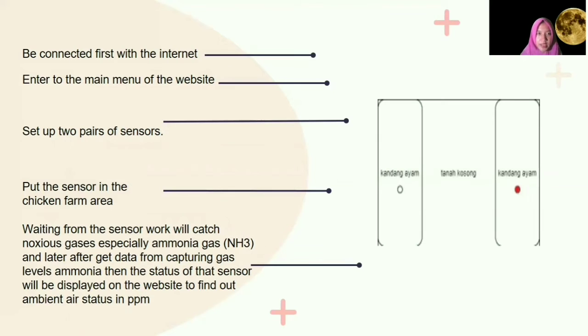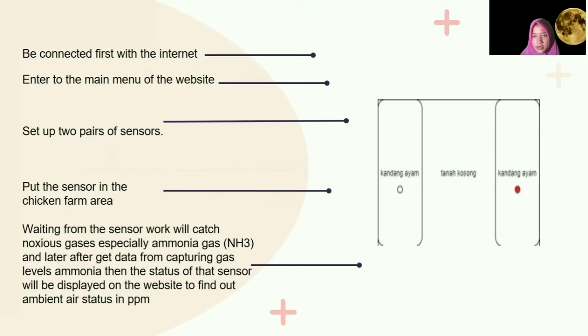The workflow will start with the device connected first to the internet, and then if the device connects to the internet successfully, it enters the main menu of the website, and then we set up 2 pairs of sensors. The sensor must be plugged in and put in the chicken farm area, and the sensor is connected to a pair of ESP8266. Then we wait while the sensor catches noxious gases, especially ammonia gas, and after getting data from capturing gas levels, the status of the sensor will be displayed on the website to find out the ambient air status in ppm. In the picture on the side, we can see that there are 2 sensors.